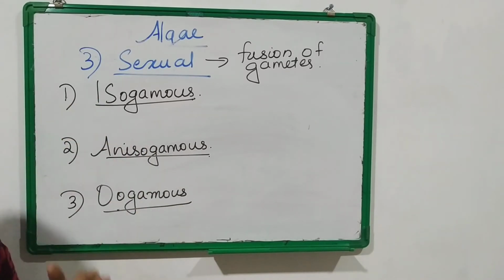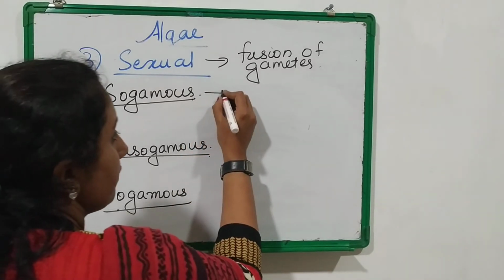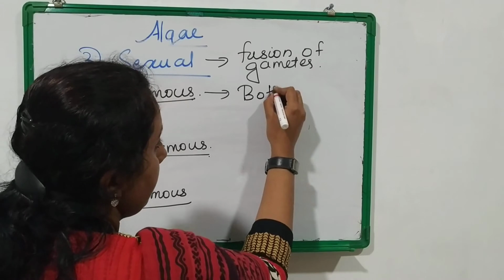In isogamous reproduction, two gametes are involved, a male gamete and a female gamete. Here both the gametes will have similar size.